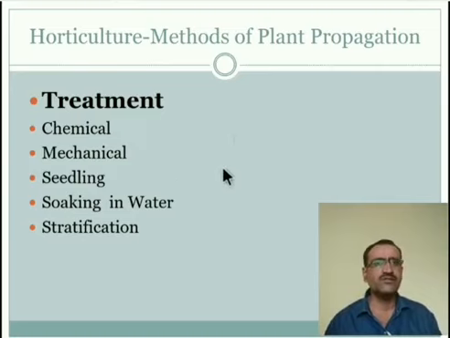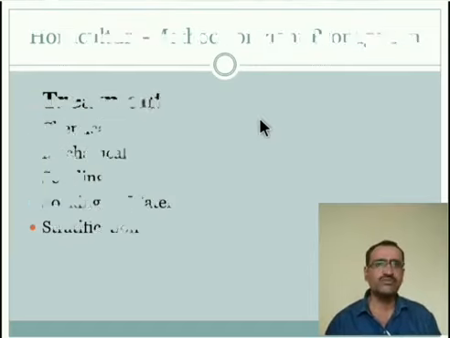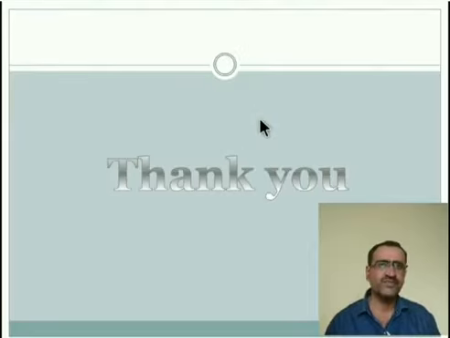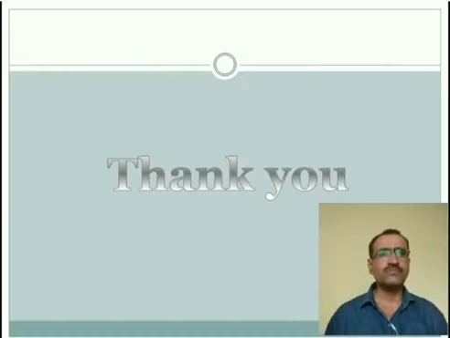With the help of these treatments we can enhance the viability or germination percent of the seeds. In this chapter we learned about the seed and seed viability, factors affecting seed viability, and various treatments of seed viability. So in this way we have completed the topic. Thank you very much.